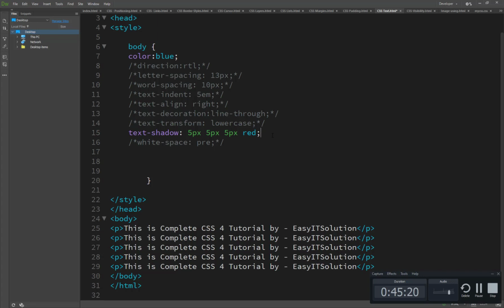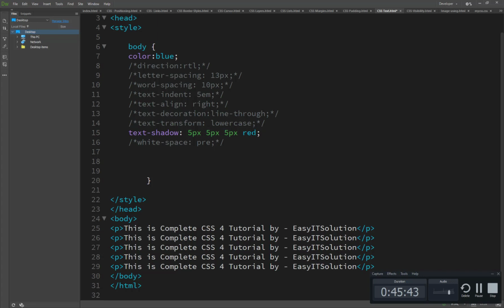This may not be supported by all browsers, but it's quite good. So the first one we have just seen, and the second one, what are these values and how do they work? We have set 1, 5, 5, 5 and red. Of course this is the color.